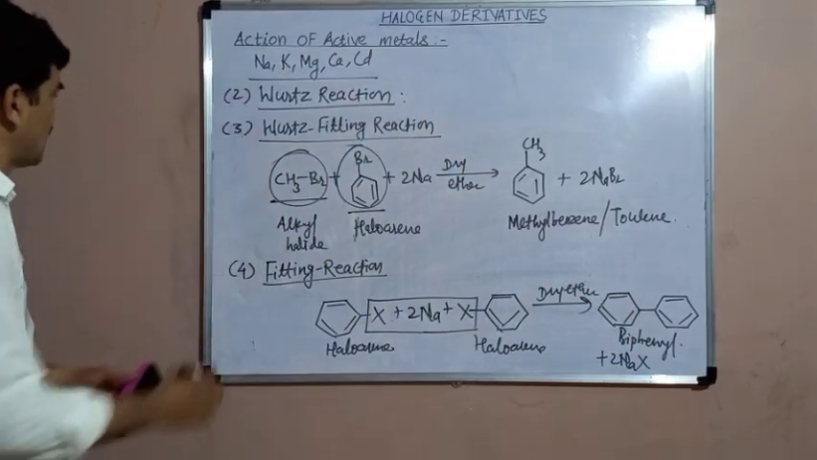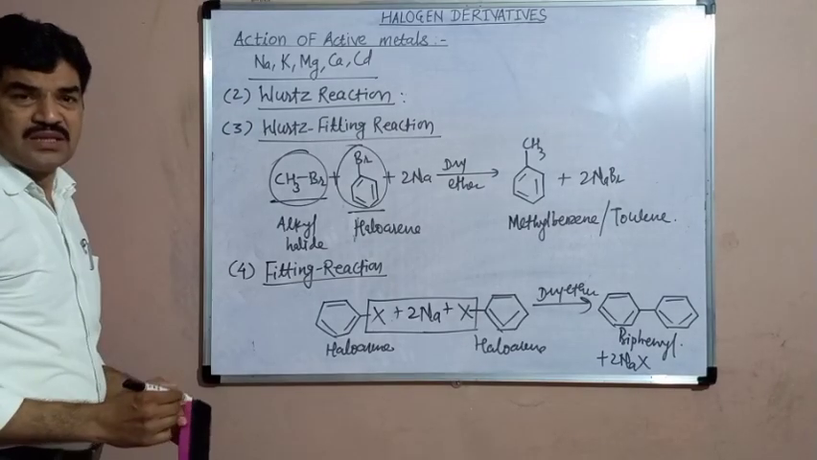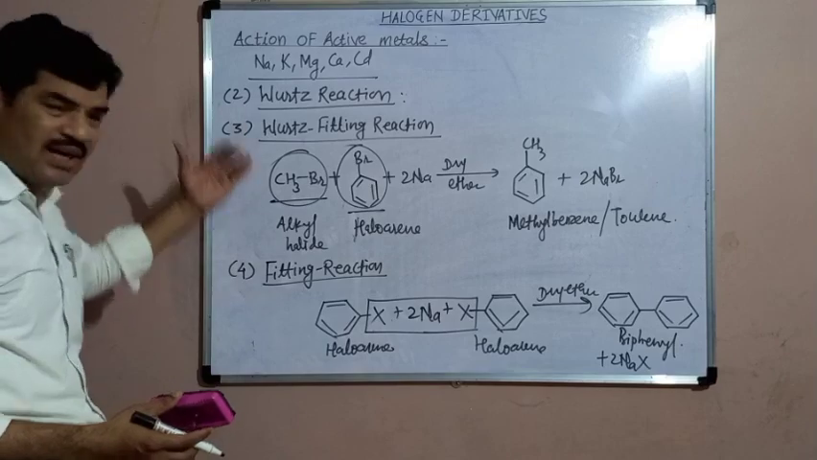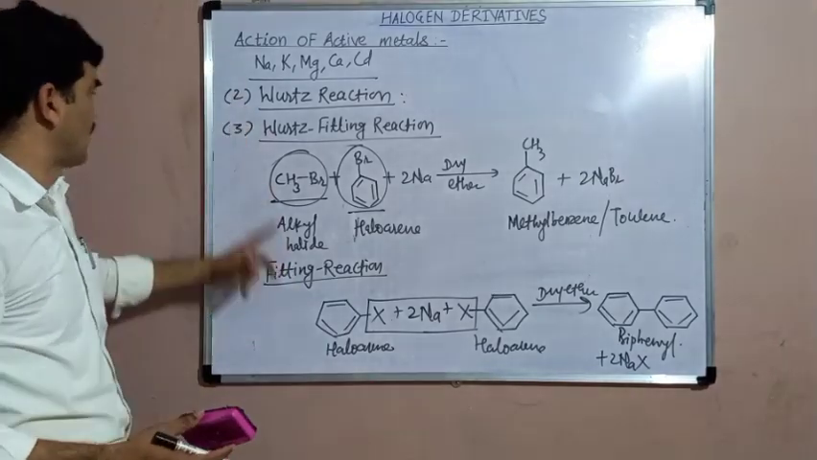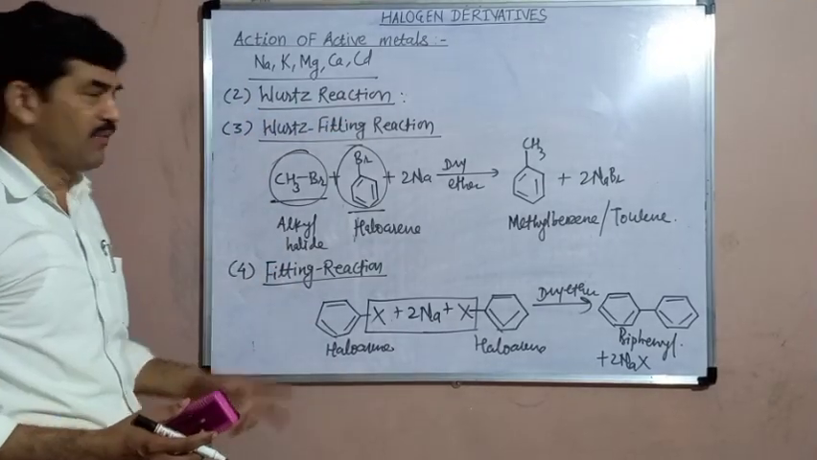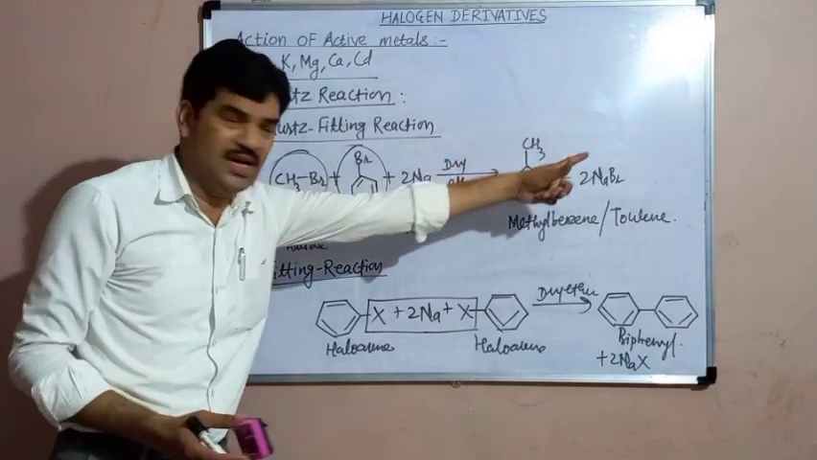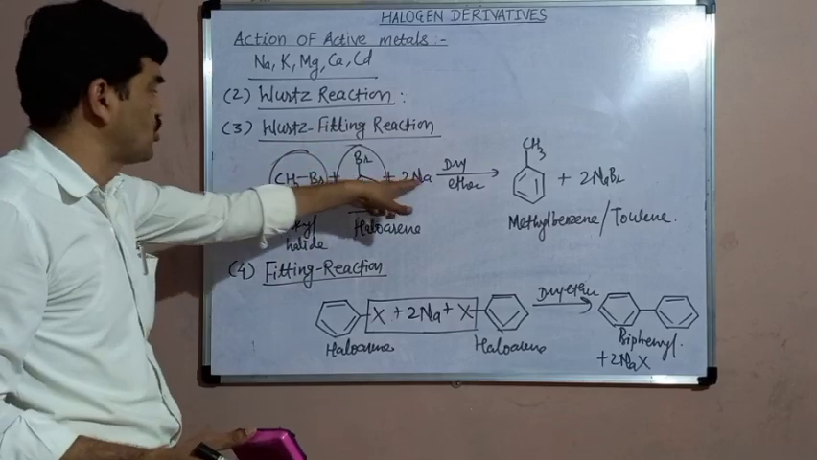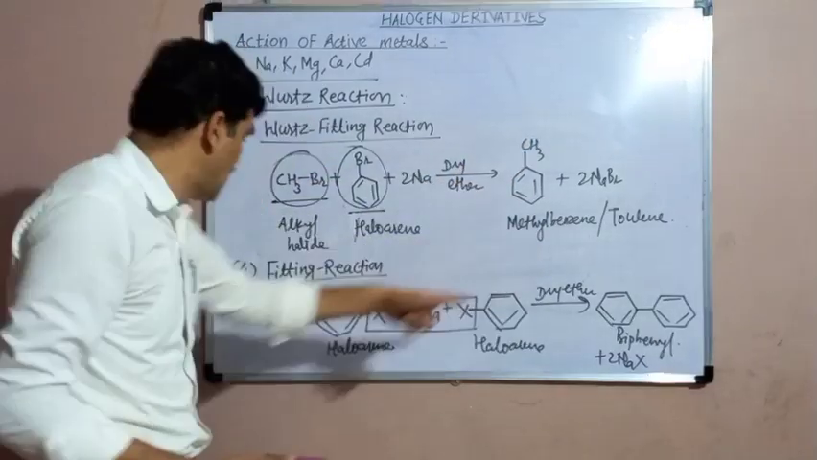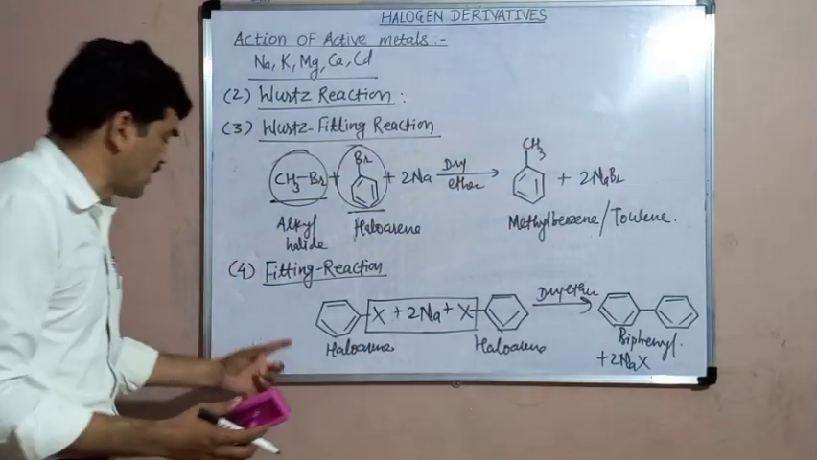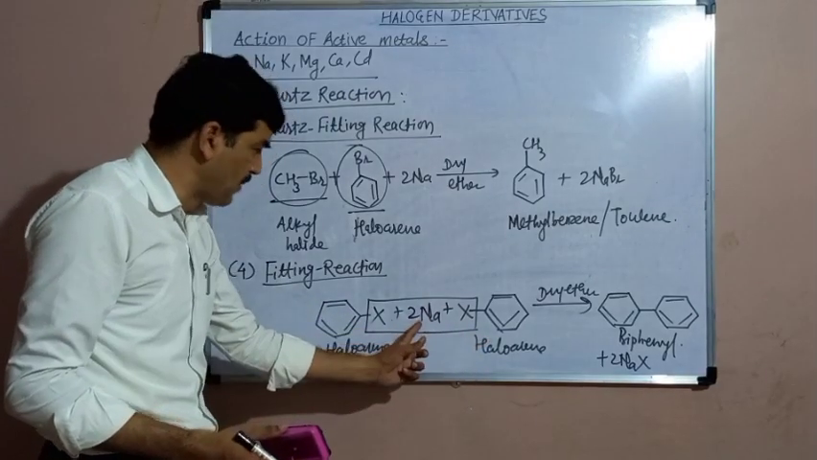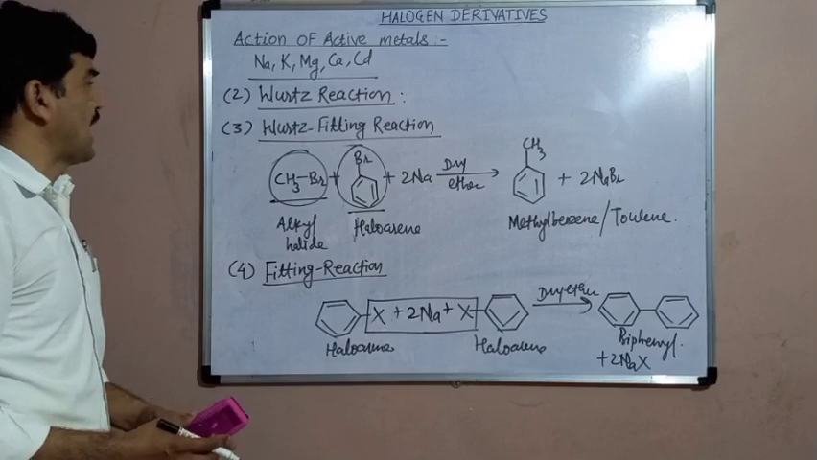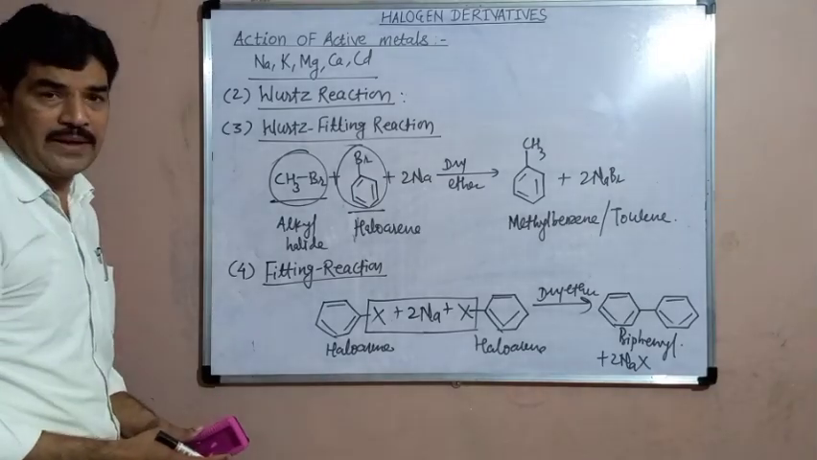So these are three reactions which are closer to each other. They are closely related with each other. There is a similarity between them. They are identical types of reactions, but there is a slight difference. The Wurtz reaction involves the reaction between alkyl halide and sodium to give the higher alkane. The Wurtz-Fittig reaction involves the reaction between the alkyl halide and the haloarene with sodium to give the alkyl benzenes, and the Fittig reaction involves the reaction between the haloarenes with sodium metal to give biphenyl. So these are the reactions of halogen derivatives with the active metals. Thank you.